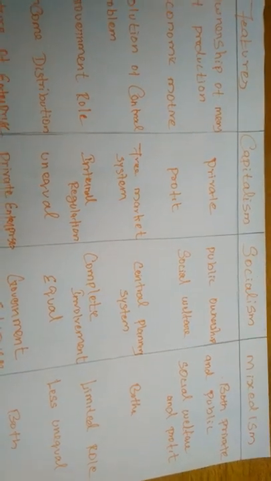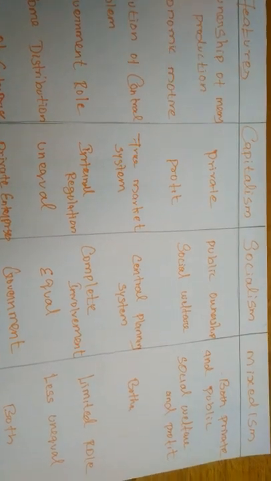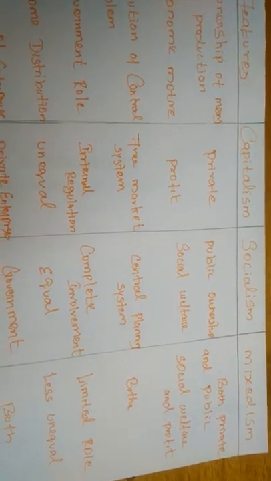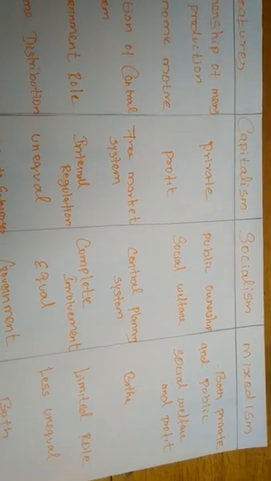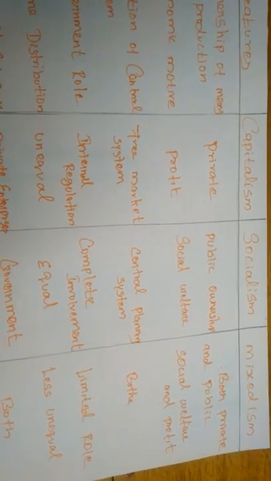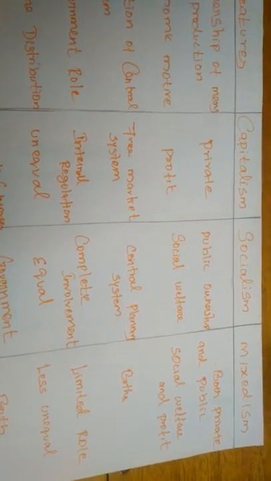But under socialism, it is public ownership. The ownership of the means of production will be held by the public, that is, the government. All the basic problems and economic activities will be undertaken by the public.